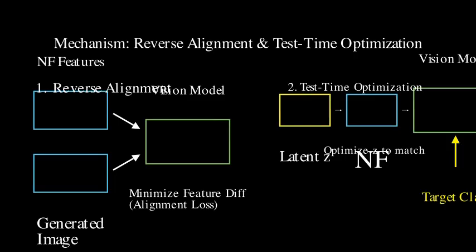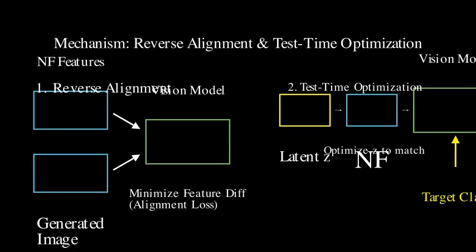A loss function, such as an L2 distance or cosine similarity, is used to minimize the difference between these features, effectively aligning the NF's internal representations with the vision model's. This flowing backwards encourages semantically meaningful feature disentanglement in the generative process.